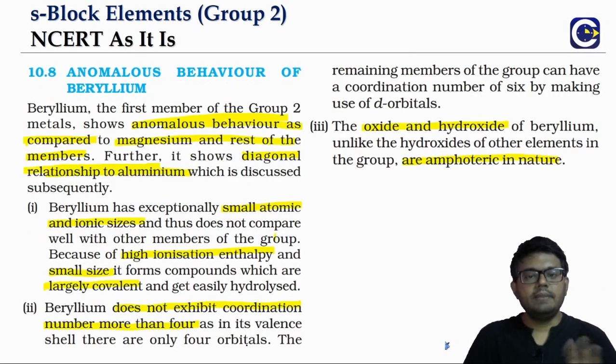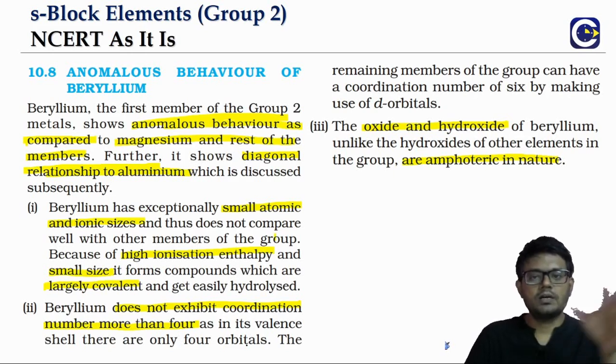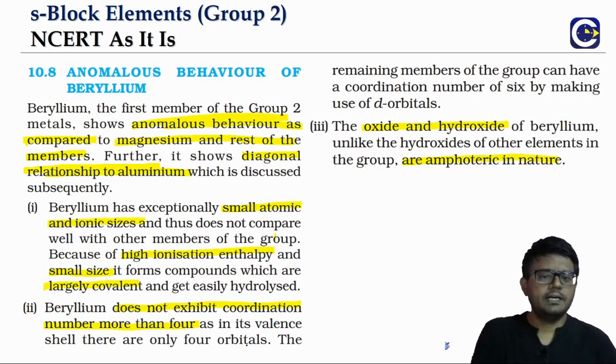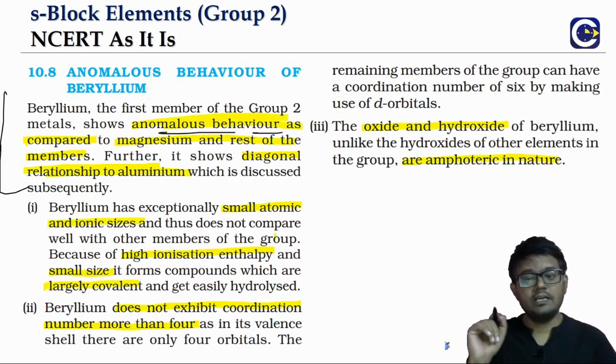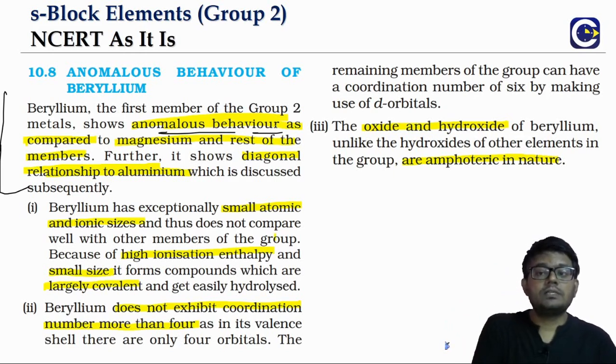Now talking about beryllium, we have been saying, through some of the properties or some of the categories of compounds, how beryllium will be different from the rest of these elements. If you look at beryllium, it will not only have anomalous behavior compared to the other elements, but also have a diagonal relationship with aluminum.